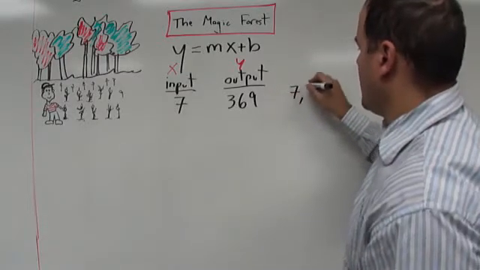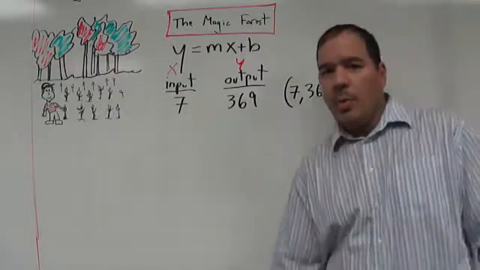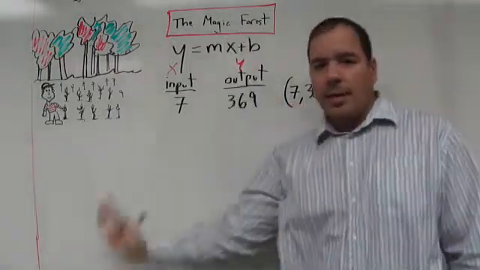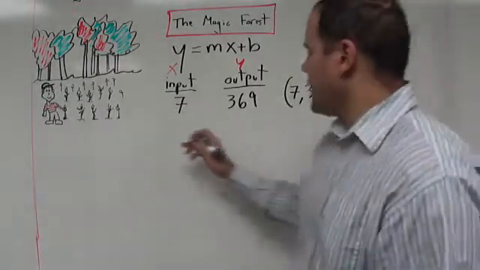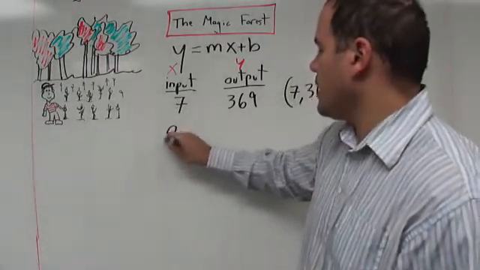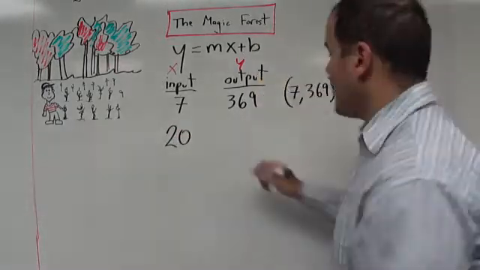7, 369. Okay? So that would be one point on the line of our function. And we have another clue, which is that after 20 days, so input 20, what's our output? If you were paying attention, it's 590.